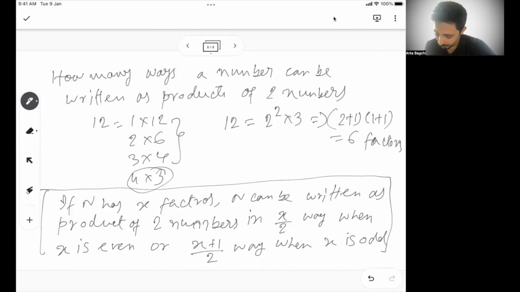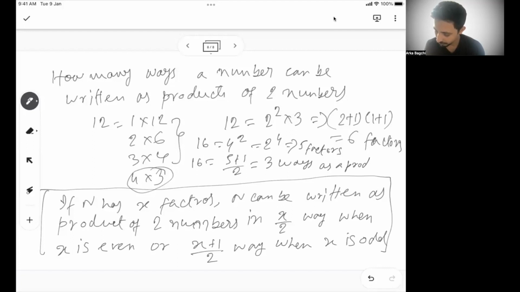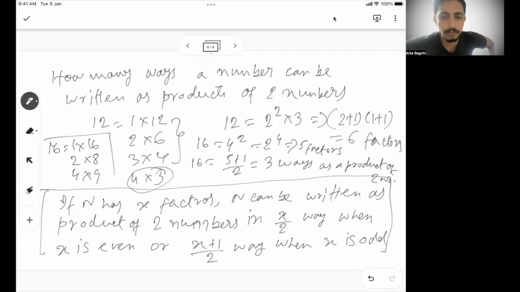So for example, let's say 16. 16 is 4 square, or we can say 2 to the power 4. So there are 5 factors of 16. So 16 can be written as (5 plus 1) by 2, or 3 ways, as a product of two numbers. If I see how we can write 16, 16 can be written only as 1 into 16, 2 into 8, and 4 into 4. These are the 3 ways you can write 16 as a product of two numbers.